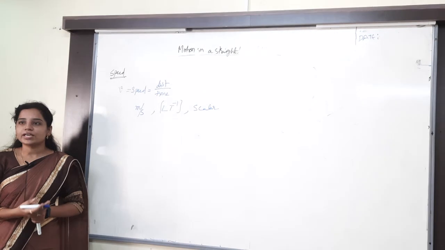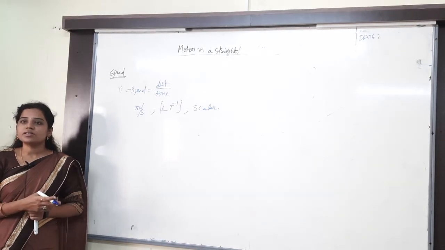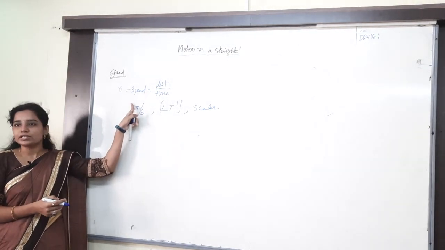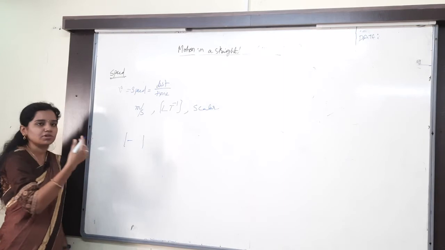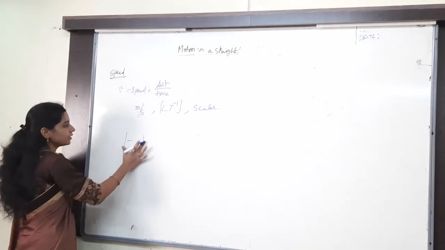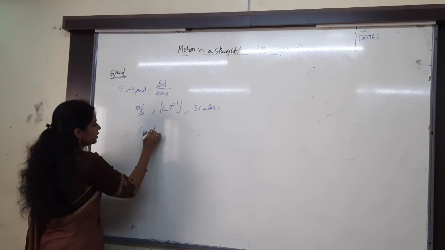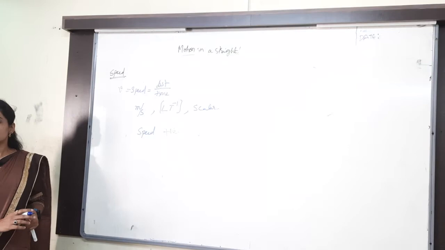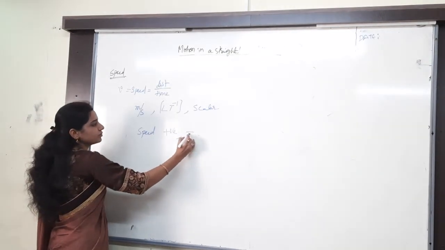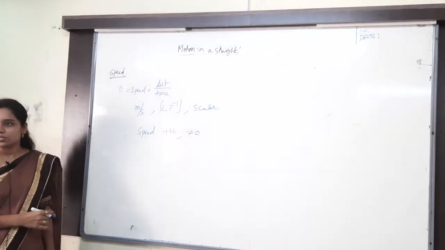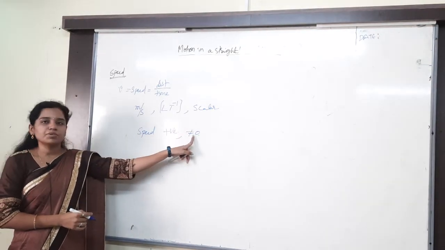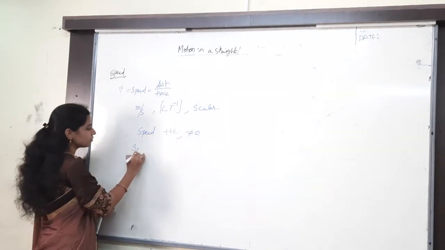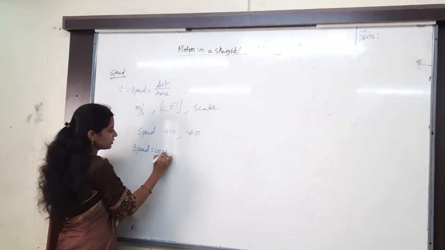Why? Because it does not have any direction. Whenever direction is there, only then will we say negative and positive. So speed is always a magnitude only. Magnitude is nothing but modulus, and the modulus of a negative also becomes what always? Positive only. So speed is always positive only. Can speed be 0 for a moving body? For a moving body, speed cannot be 0. Speed can be only positive, it cannot be 0, same as distance, there is no change in that. And also, whenever a speed is constant, what will we say?